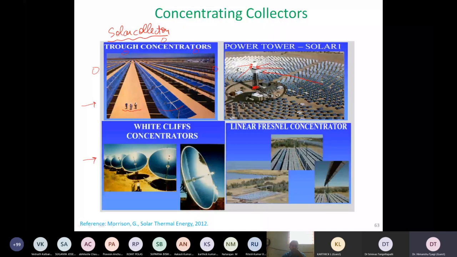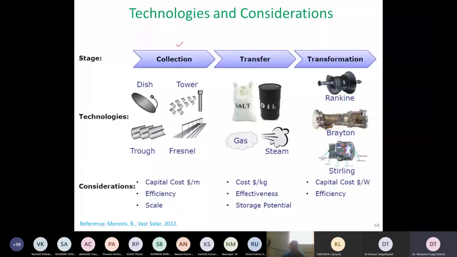The second important thing, so that is the collection part over there. They need to concentrate all the solar energy through these types of geometries. So it could be a parabolic geometry, it could be a line geometry, it could be a central tower geometry. Then the important thing which comes next is the medium, whether it is gas or steam, some sort of oil or molten salt, some sort of fluid is needed to transport thermal energy from point A to point B.